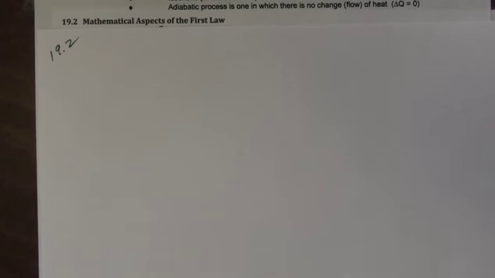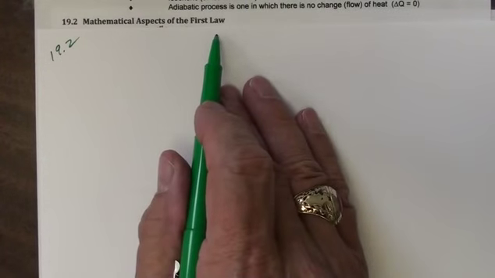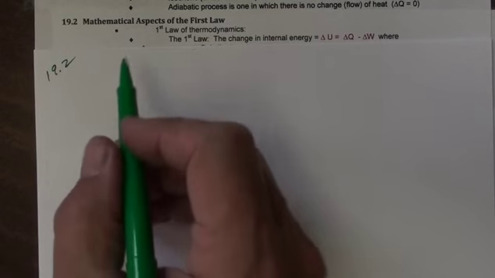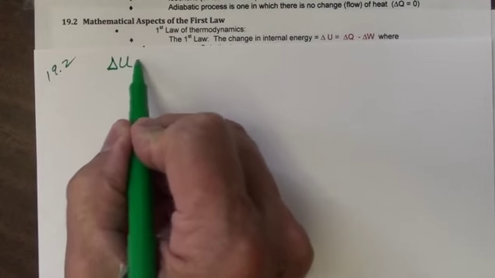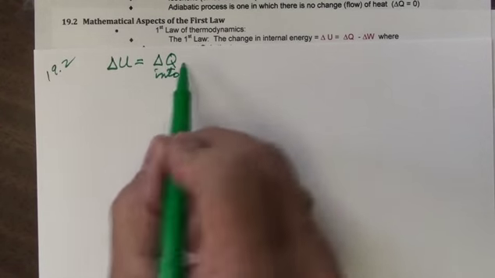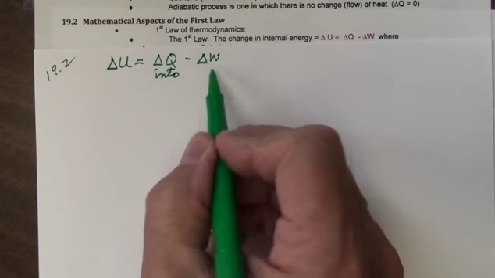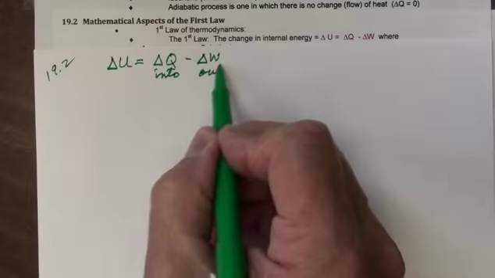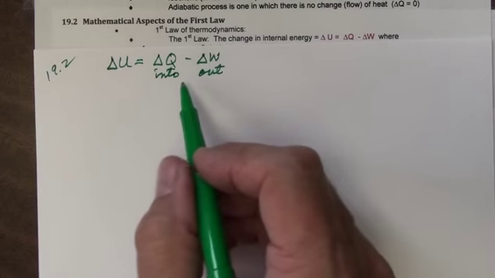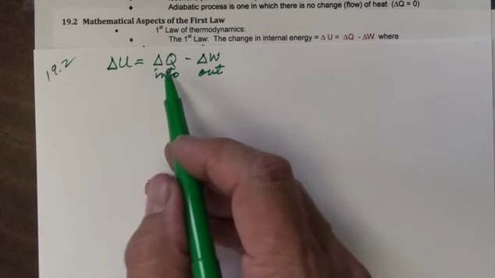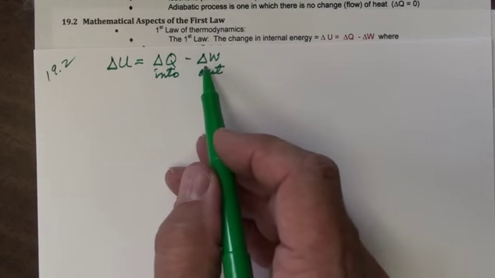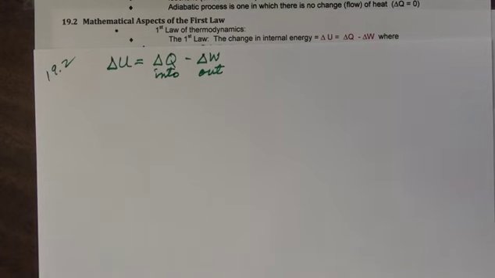We now want to address in section 19.2 some mathematical aspects of the first law. Now, what is this first law? The first law is that the change in the internal energy is going to be equal to the change in the heat that's put into the system minus the change in the work that is done on the exterior, that's out of the system. So this change in energy is naturally going to be this. It's intuitive: the energy that comes in minus the energy that goes out. And we do this in the form of heat coming in and work going out for the reasons I just explained in the last section.